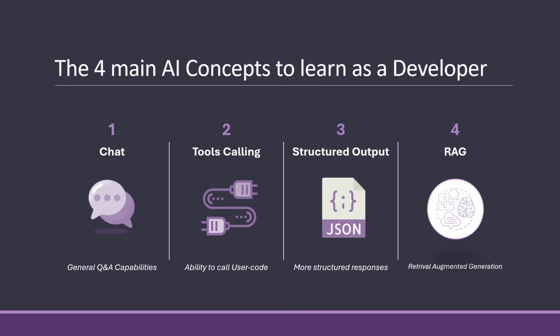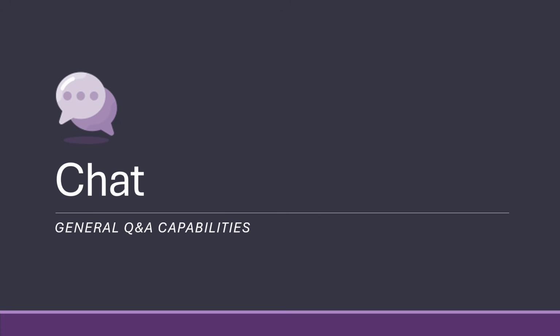And the four main concepts are chat, which we just saw, but we need to learn a little bit more. There's tool calling, which we'll then go into. Then there's structured output, which is very, very important and very, very easy. And then there's RAG, or Retrieval Augmented Generation, which is a more advanced topic that will take a little longer to go through because of all the different concepts in it. So this is what the main bulk of this talk will be about, these four main pillars of AI. So let's jump into the first one.